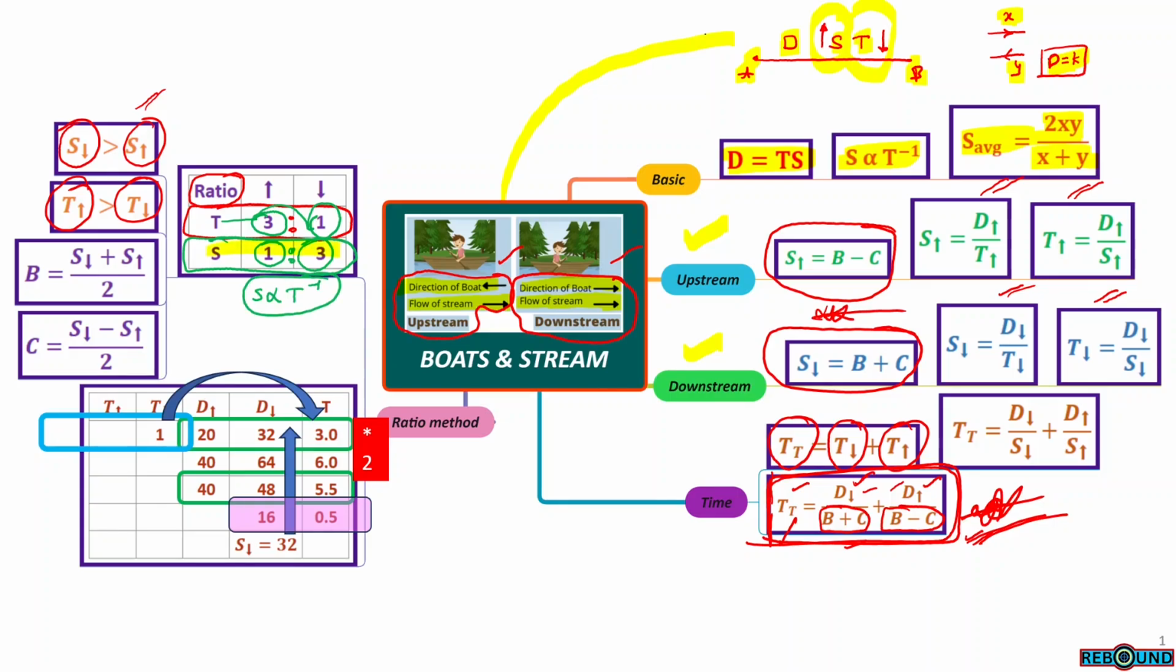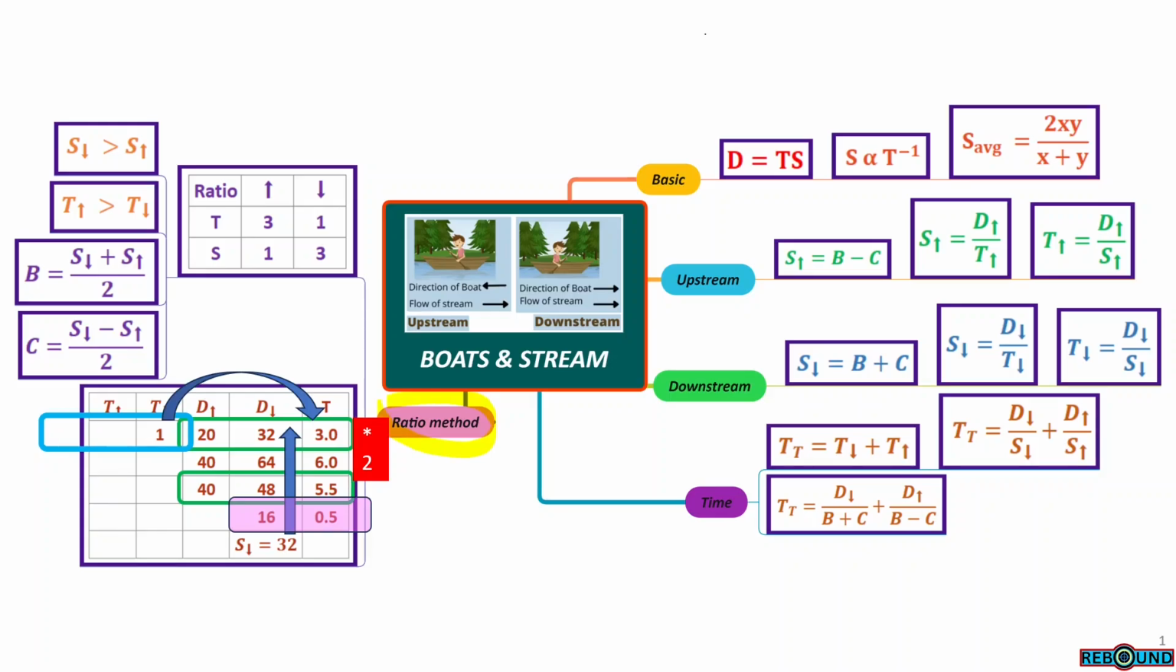So from these speeds, we can conclude the boat speed and current speed. The boat speed will be downstream speed plus upstream speed divided by 2. Whereas current speed will be the difference of these two speeds, upstream speed and downstream speed, divided by 2. That will give us the speed of current.